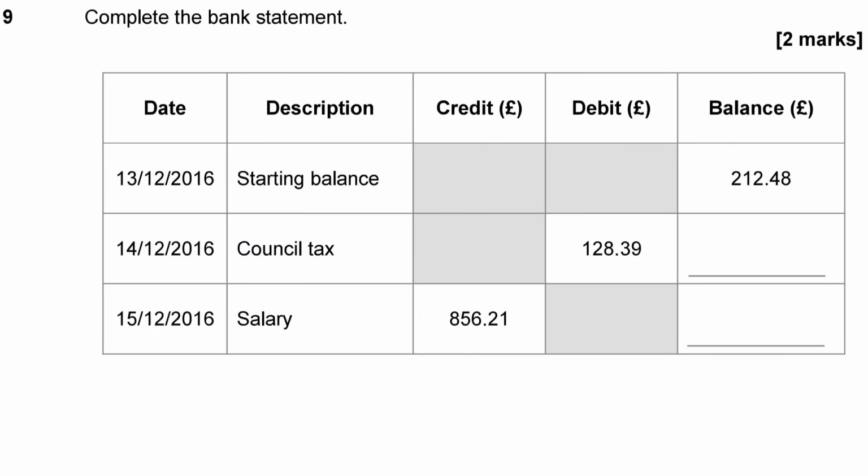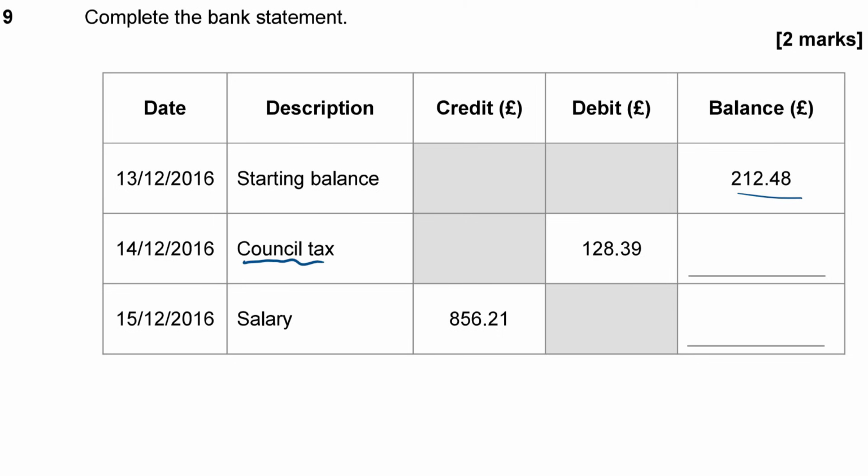Question 9. Complete the bank statement. Now I don't know if you've got your own bank account, but if you do, you'll know that credits are amounts paid into your bank account and debits are money going out again, although probably you don't have a lot of experience yet of paying things like council tax. Lucky you.